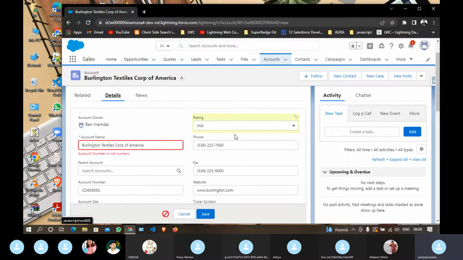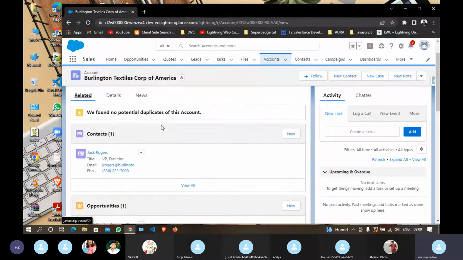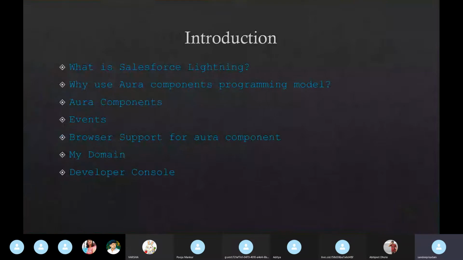Means in Aura, whenever we change this, we will trigger one event, let's say a component event. There are two types of event: component event and application event. So let's say I have triggered a component event and it is going to trigger the information in that, and this component will receive the event, receive the message that this account has been updated. So this is just a small example. We will see in detail what events are and how to use events.